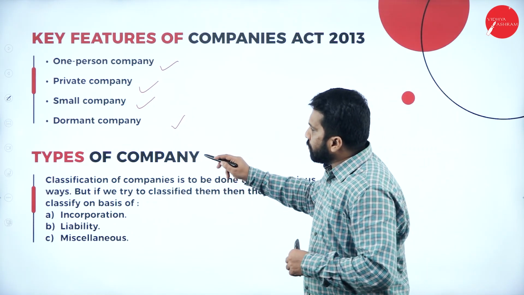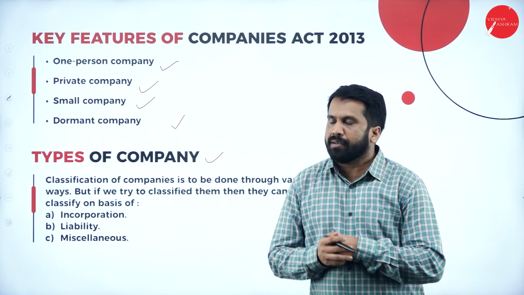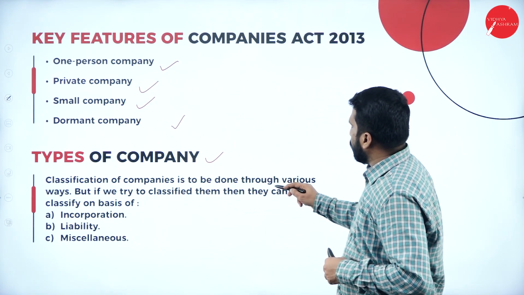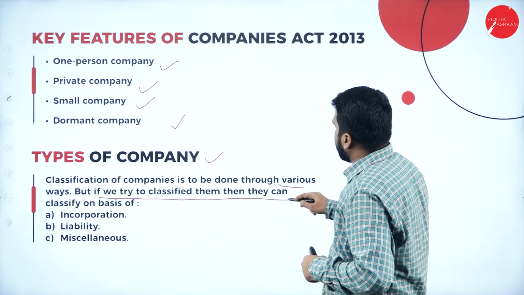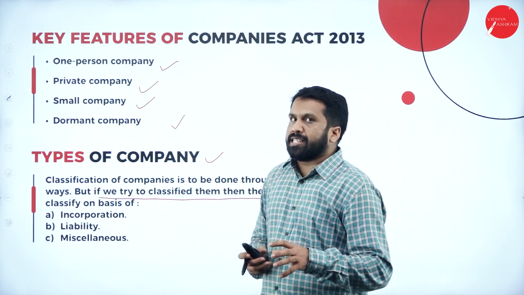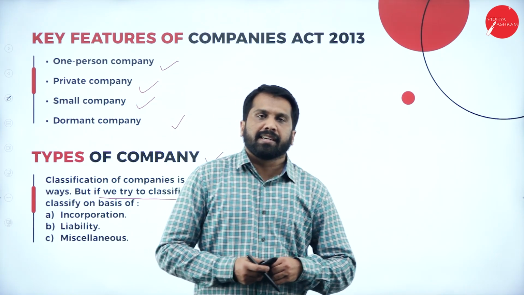Next, types of company. What are the types of company usually we have? Now, classification of companies can be done in various ways. You cannot classify the company directly. There are many ways to classify your company.